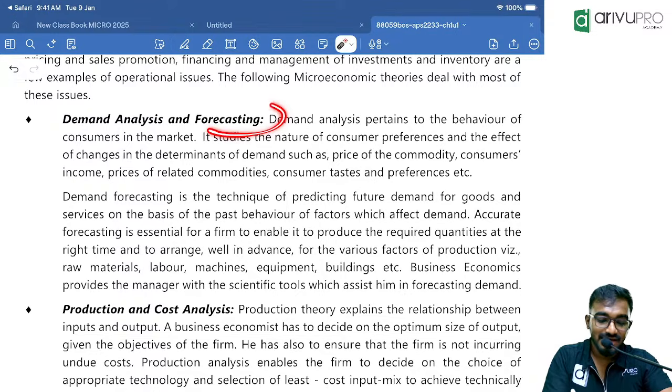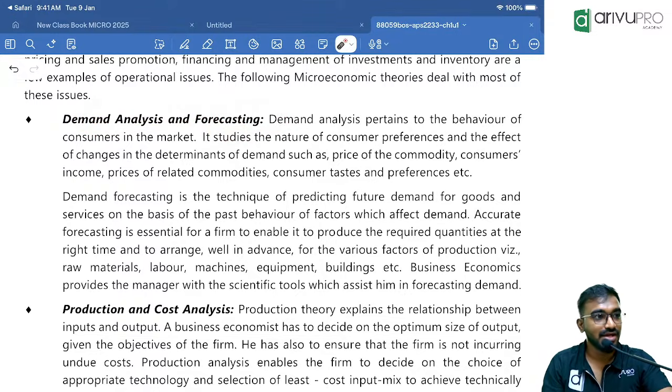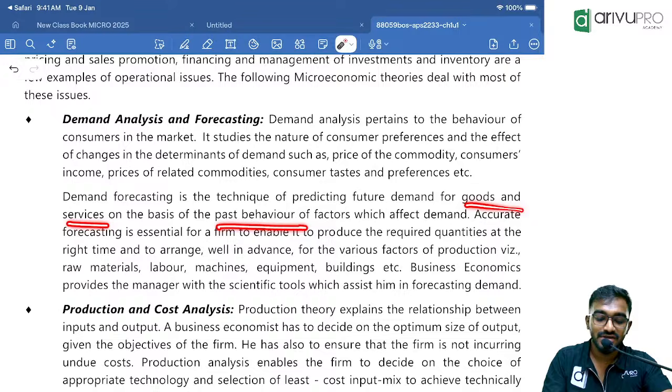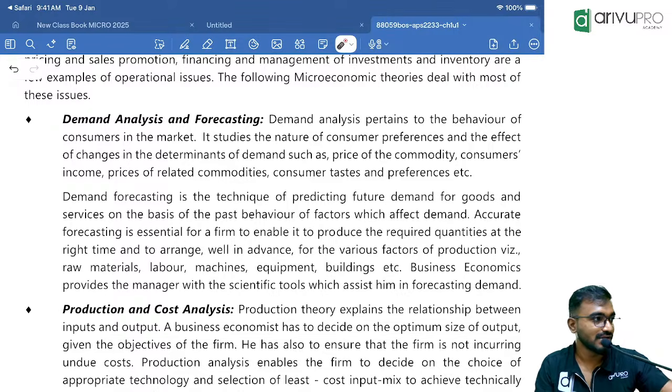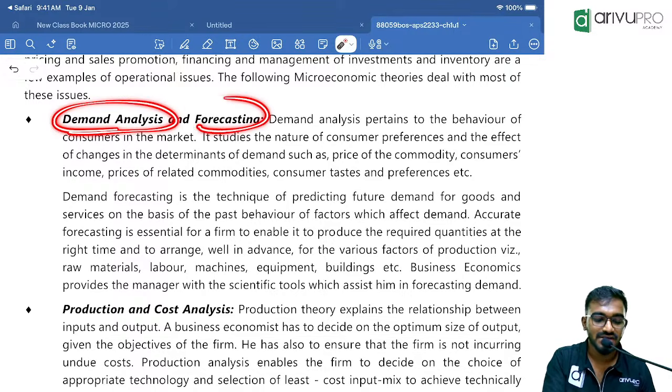Demand analysis and demand forecasting. This comes under microeconomics. It is about predicting the demand for goods and the behavior which will affect the demand. For example, you might have seen this some 5 years ago, PUBG Ganesha. Like this, trends come. This time we may come with any other new trend, whatever is going up in the market. So what are people willing to buy? What are people expecting us to come up with as a product? All of this will be analyzed and forecasted.